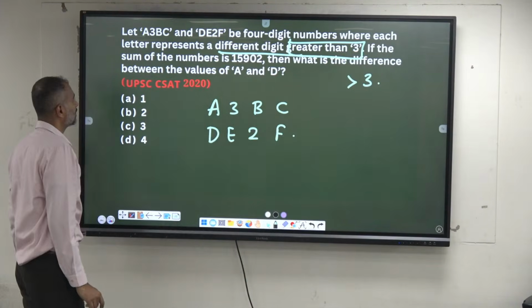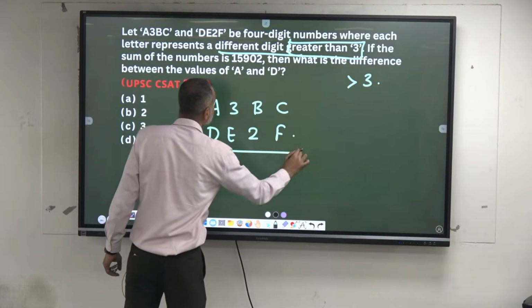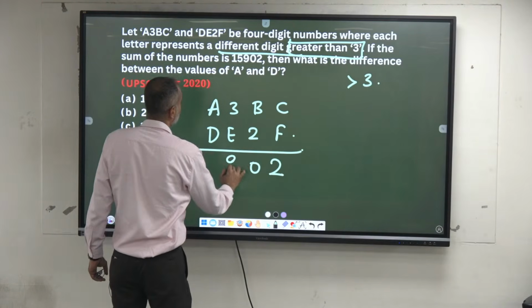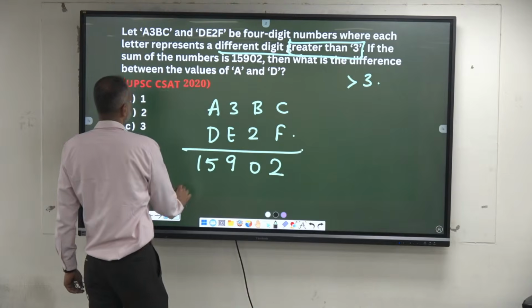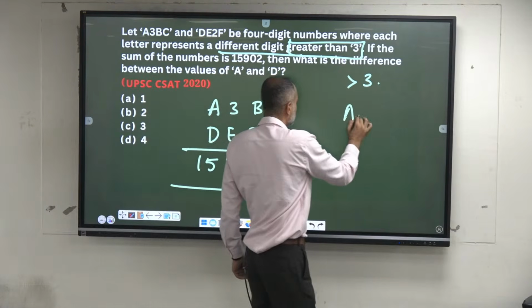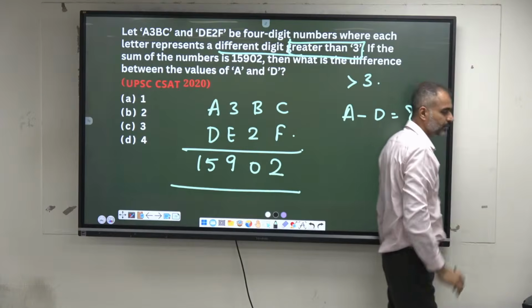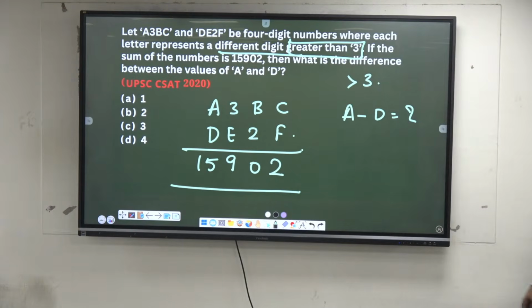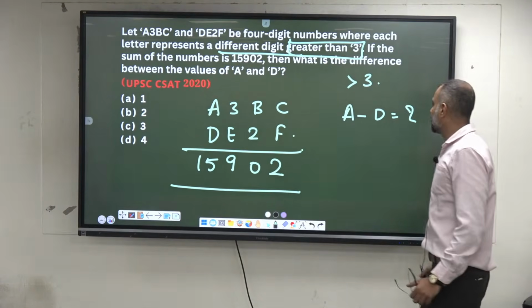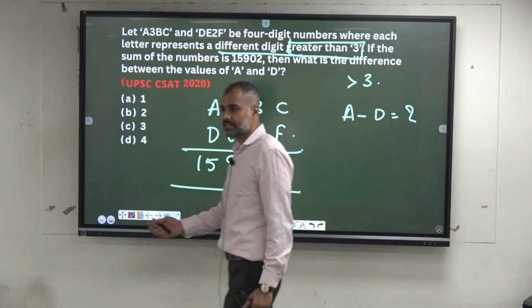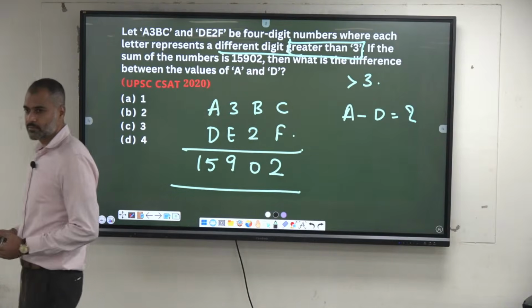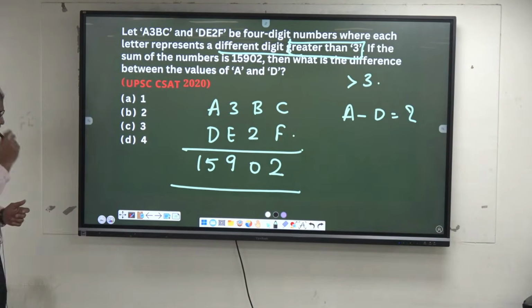If the sum of the numbers is 15902, then what is the difference between A and D? Six digits. They're all greater than 3, means 4, 5, 6, 7, 8, 9.